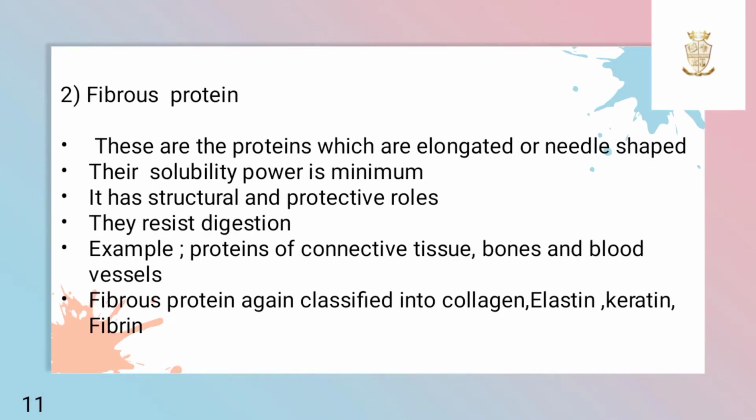Second one is fibrous protein. These are the proteins which are elongated or needle shaped. Their solubility is minimum. They have both structural and protective roles. They resist digestion. Proteins of connective tissue, bones and blood vessels are examples of fibrous proteins. Fibrous protein is again classified into collagen, elastin, keratin and fibrin.